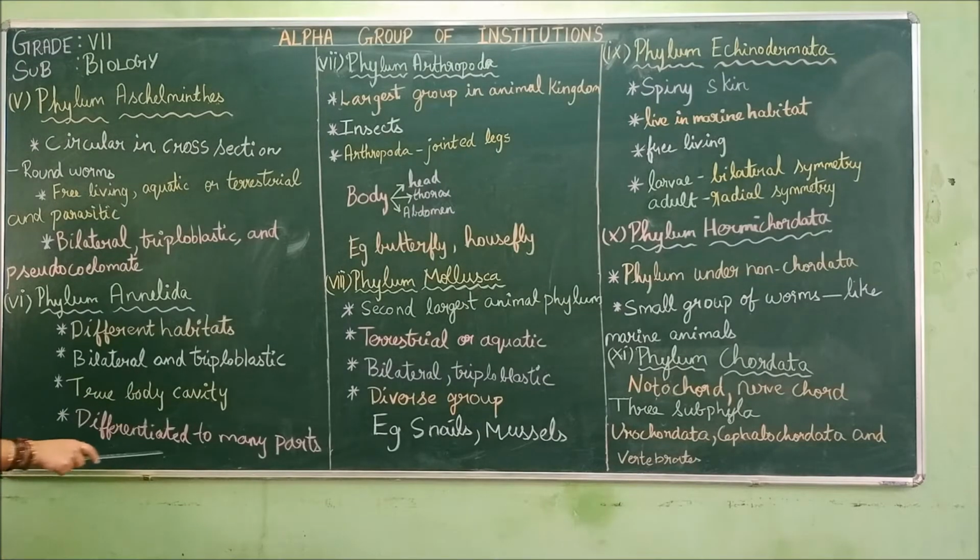And they are differentiated into many parts. These Annelida will have various, different types of body parts. They are differentiated into many parts. So these are the characteristics of phylum Annelida.